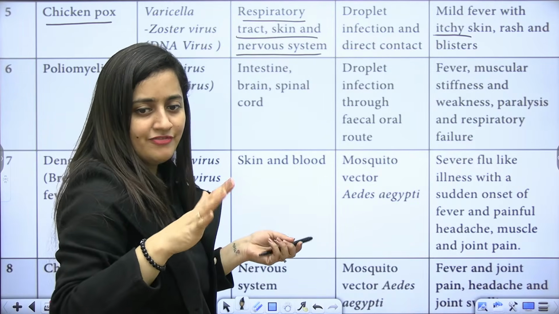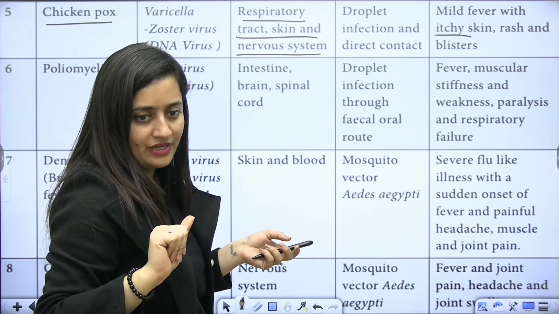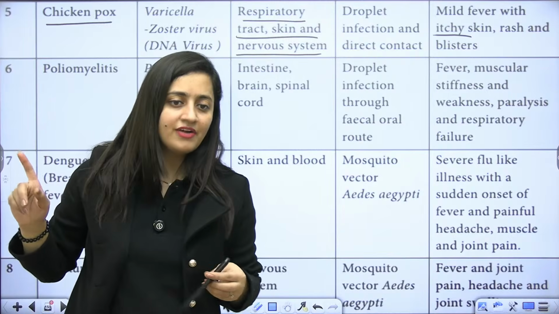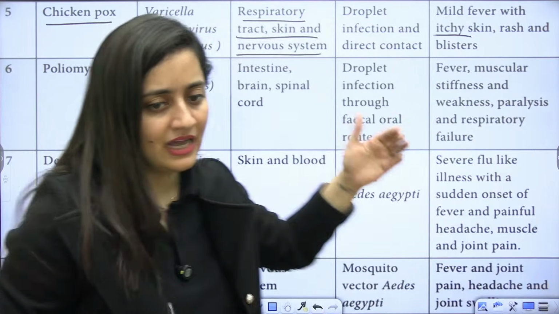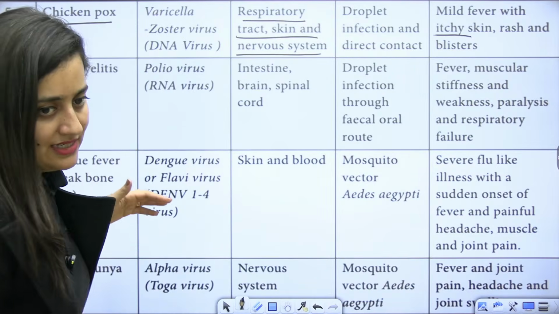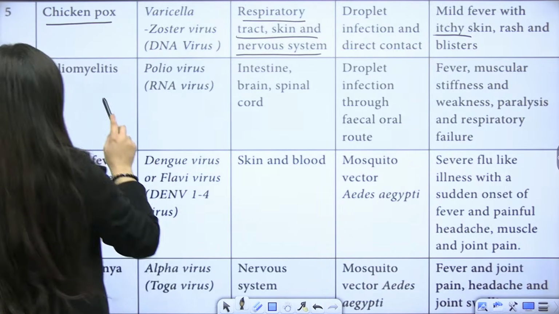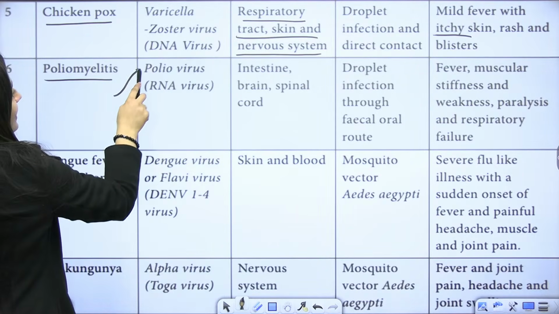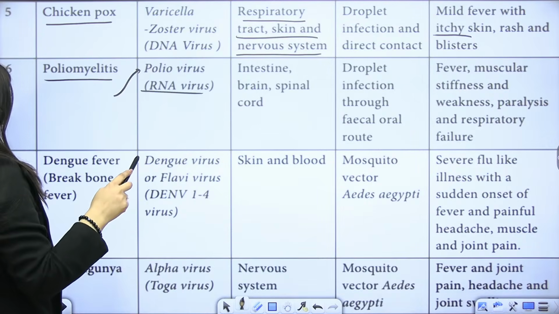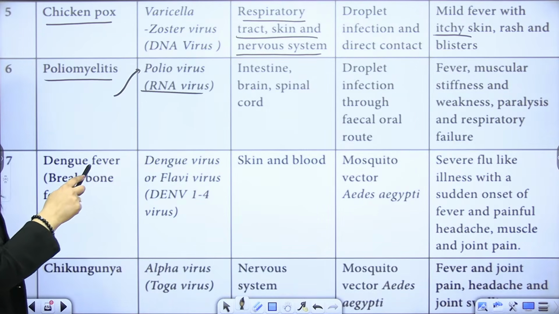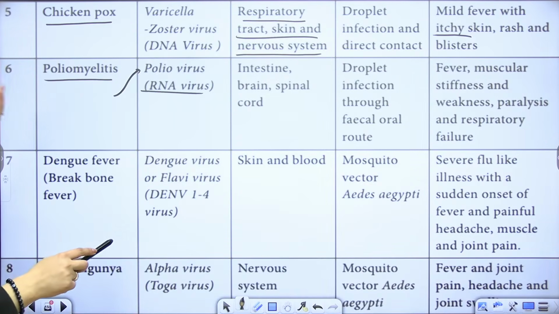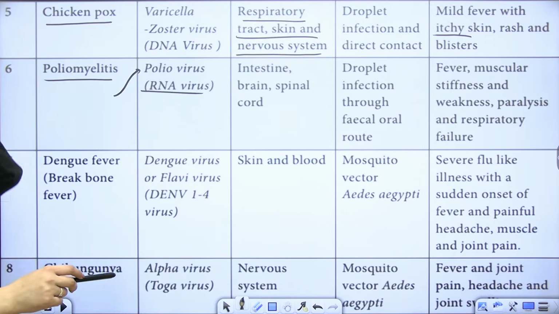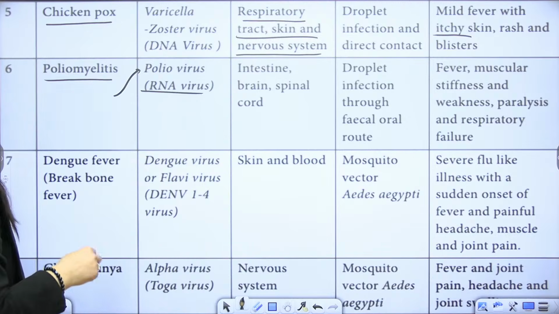Right, if we get infected with it once, we'll get lifetime immunity. In very rare cases, it will be repeated. Otherwise, we'll get it once. Done, that's it. So poliomyelitis, poliovirus, again that is an RNA virus. So the intestine, brain and spinal cord will be affected. It spreads through the fecal or oral route, and fever, muscular stiffness, weakness, paralysis and respiratory failure will be there.